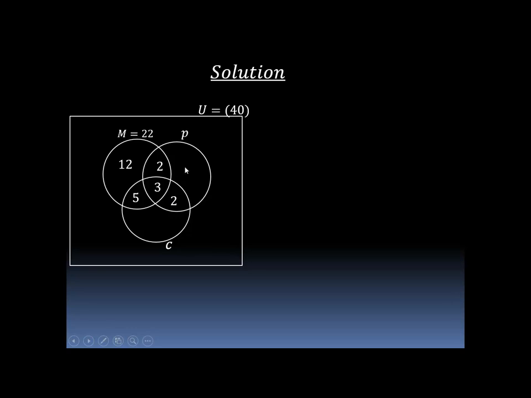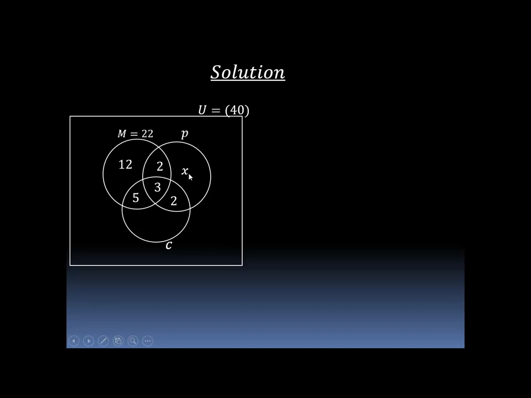The number of students who study physics is not known or was not given, but let's represent it with a variable x. And from the question, the number of students who study physics alone or physics only is equal to the number of students who study chemistry only.